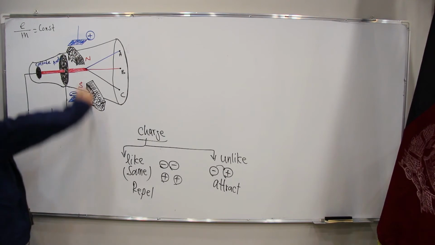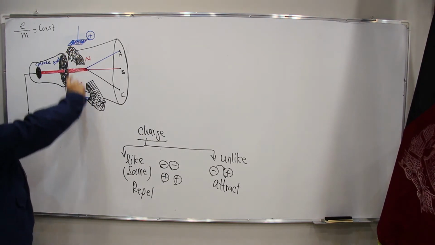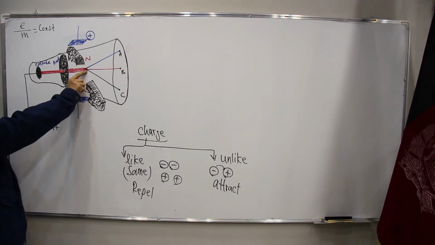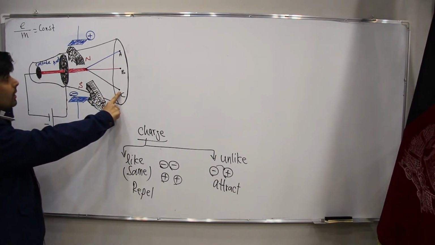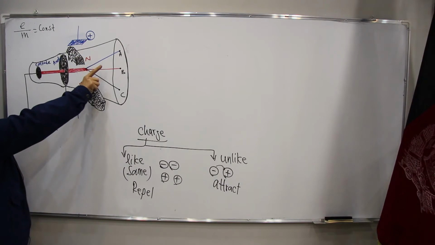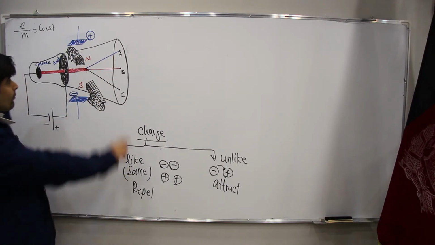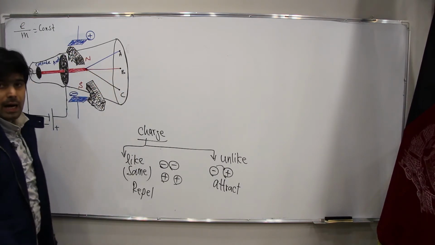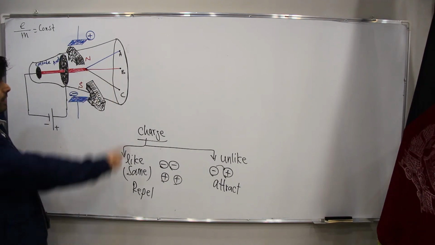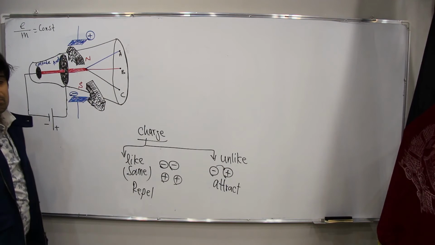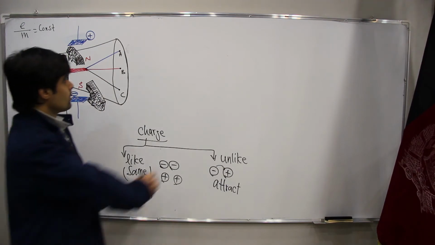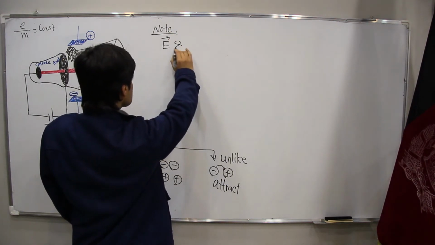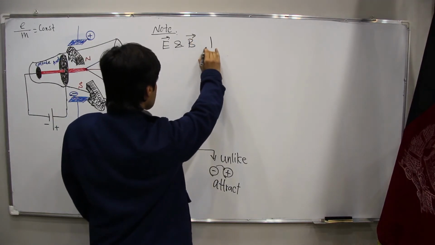Now, if we do not have the electric field and we have just the magnetic field, the cathode rays strike point C. If we have the electric field, it will strike point A. If we have neither of them, the cathode rays will pass in a straight line and strike point B.